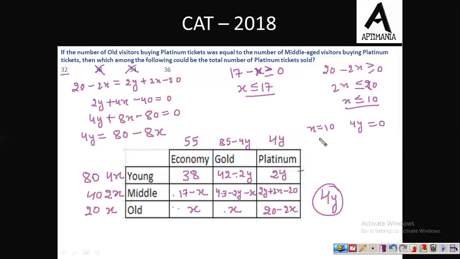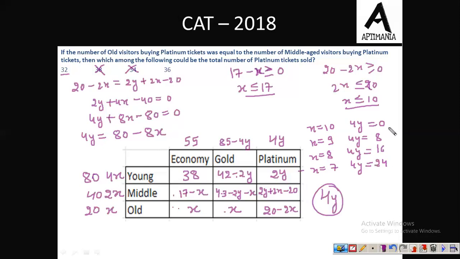Fine, which is not in the options. x can take any integral value less than 10, any natural number. When the value of x is 9, 4y will be 80 minus 9 into 8, that is 72 minus... that is 8. When x is equal to 8, then 4y will be 80 minus 64, that is 16. When x is equal to 7, then 4y will be how much? 7 into 8 is 56, so this will be 24.